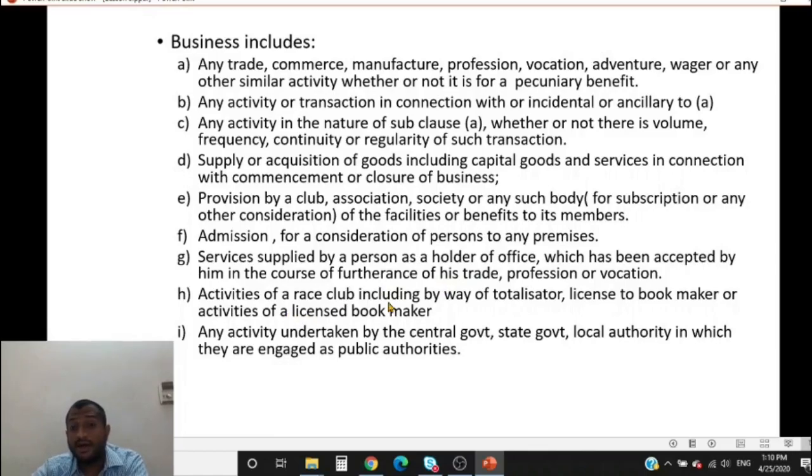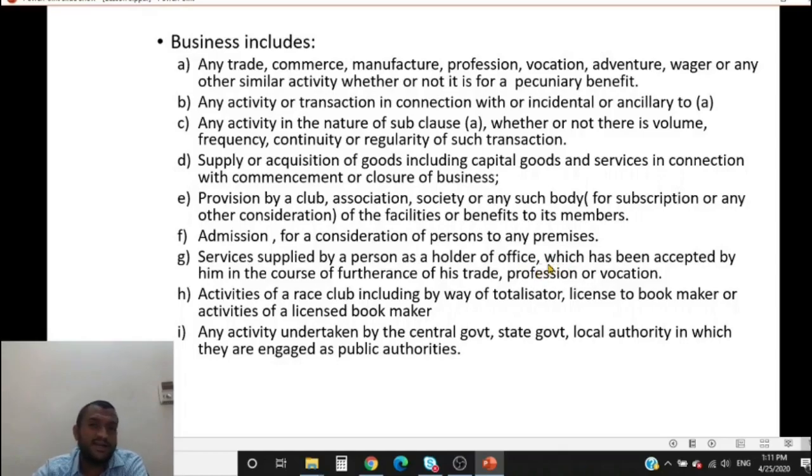So services by a race club by way of totalizator, licensed to bookmakers. This club also gives licenses to bookmakers. A person who sells insurance policies is a bookmaker for insurance, so a person who sells bets is a bookmaker. So this turf club gives licenses to bookmakers to sell bets.